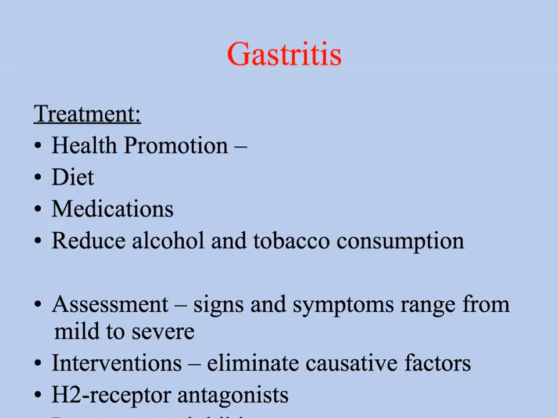H. pylori, if it's identified, is going to need to be treated with antibiotics, and we'll talk about that a little more with peptic ulcer disease. The PPIs and H2 blockers can also be introduced as interventions for gastritis. A mucosal barrier fortifier can also be indicated here, which is sucralfate, a medication you take prior to eating that coats the stomach and protects it from being irritated by the intake of food.